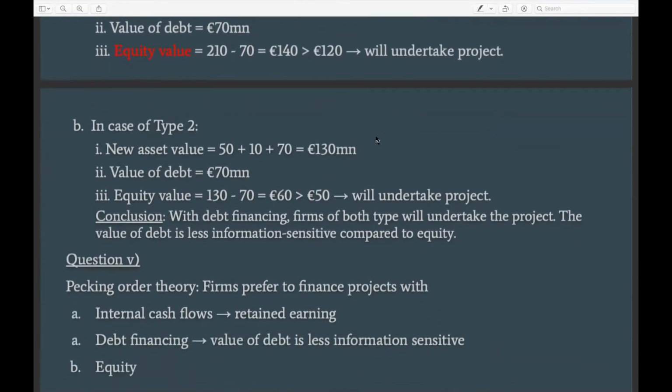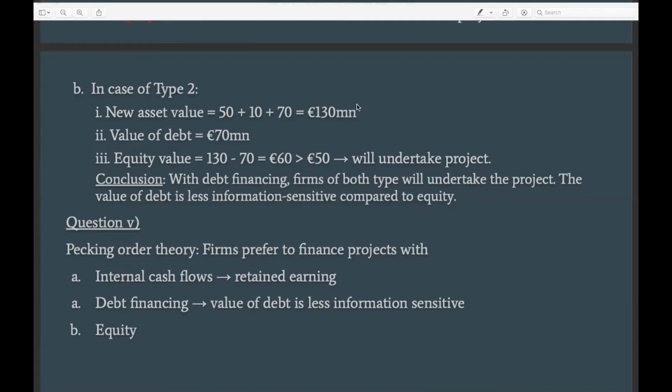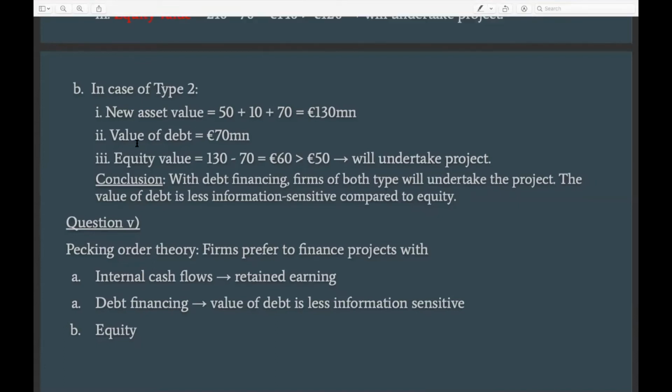Now we can do the same process for type 2 companies. And again, we know that the new asset value would be the old asset value plus the NPV plus the investment cost of the project, which would be 130 million in terms of the new asset value. Then we know that they need to issue debt of 70 million in order to finance this new project. And therefore, we can calculate the equity value as the total asset value minus the value of debt, which in this case would be 60 million.